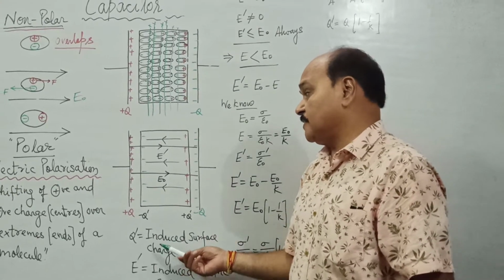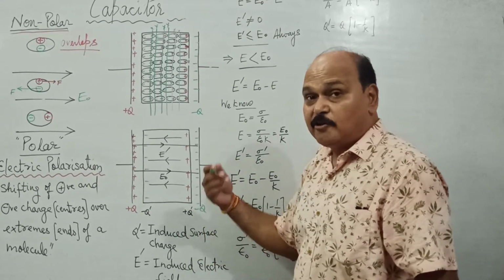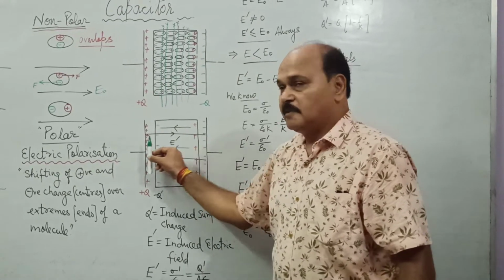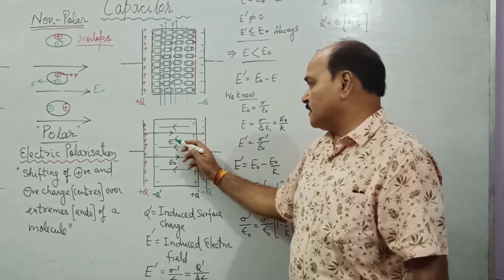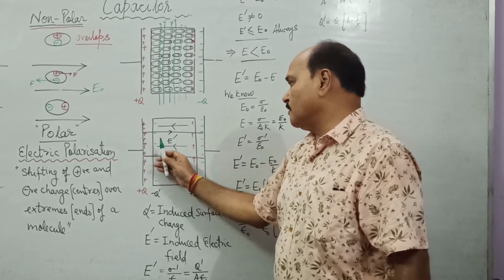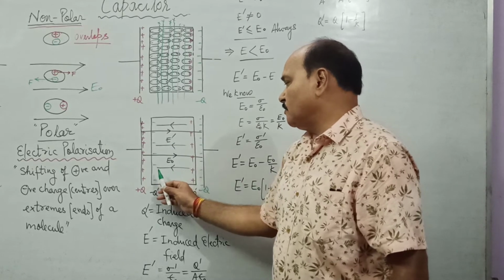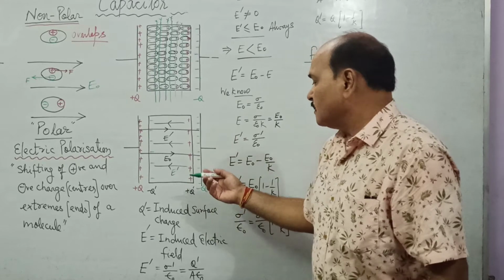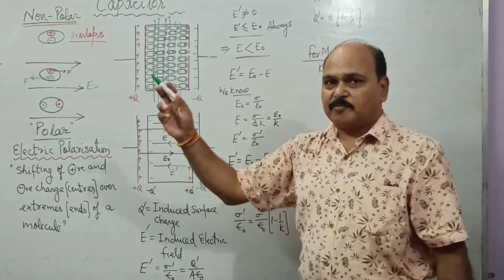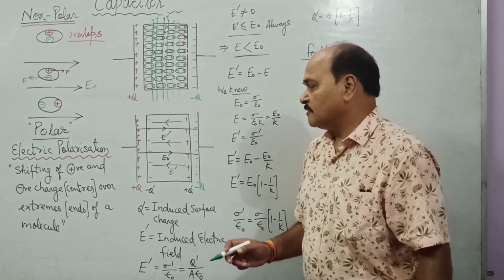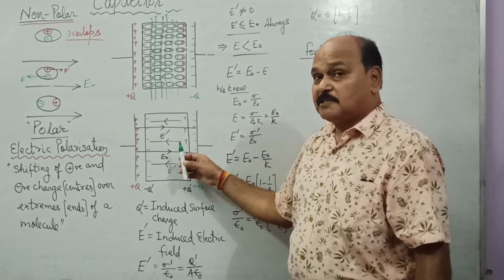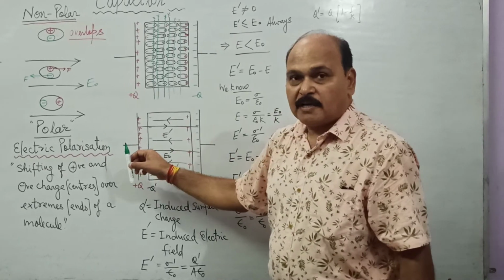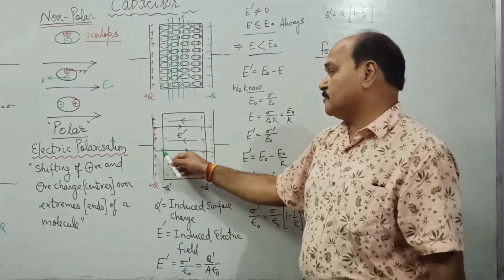And these induced surface charges create an induced electric field, and the direction of the induced field is as usual from positive to negative. So this is E dash. The direction of E dash is from positive to negative, and this induced field E dash is very clearly in the direction opposite to E naught. So E dash, the field induced inside the substance because of these induced charges, is towards the left, and the electric field it is placed in is towards the right.